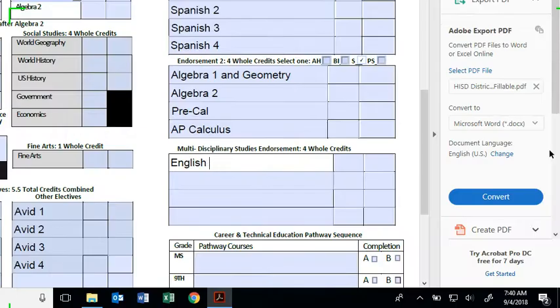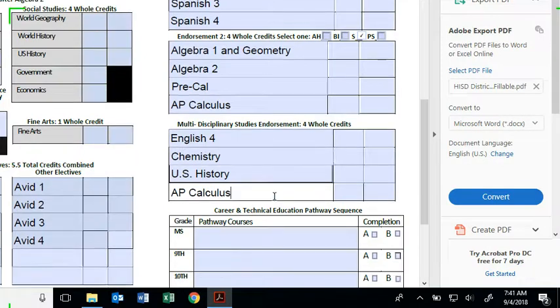And then for multidisciplinary studies, you're just going to take like the top 4. So for example, English 4, and then let's say astronomy, okay? It could actually also be chemistry. Let's do chemistry here. Chemistry, physics, and then we have US history here. And then finally, if I am going to do AP Calculus, AP Calculus. It could also be all of your AP courses can also go here under the multidisciplinary studies endorsement as well.